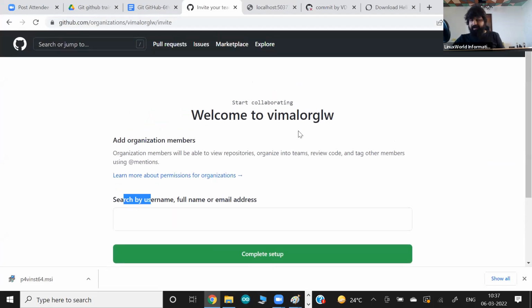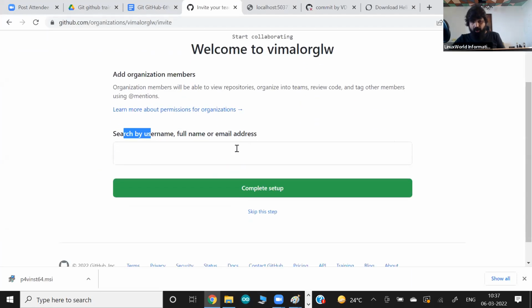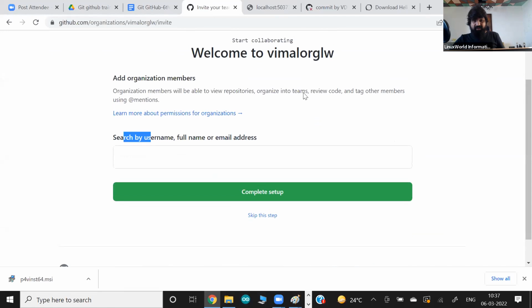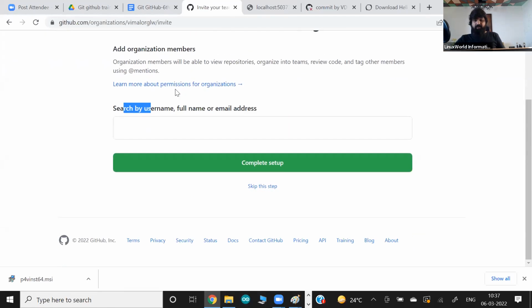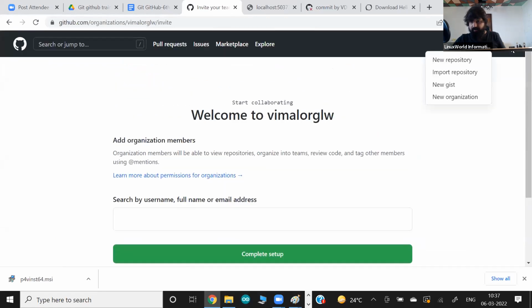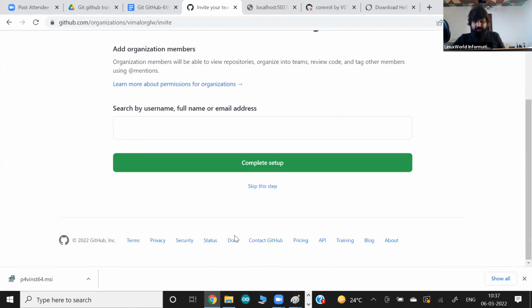So all the accounts in GitHub, they start searching for you, and you can call these members to be part of your team. So guys, anybody who wants to be a member of this organization, you can put your full name or username of your GitHub account, whatever name you have in the GitHub account. So I can call you and you would be a member of my team.